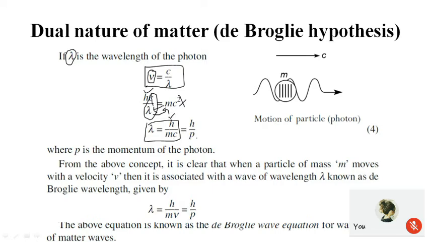Mass into velocity is nothing but momentum, so this can be replaced by lambda is equal to h by p.